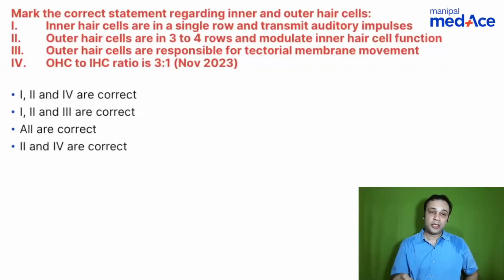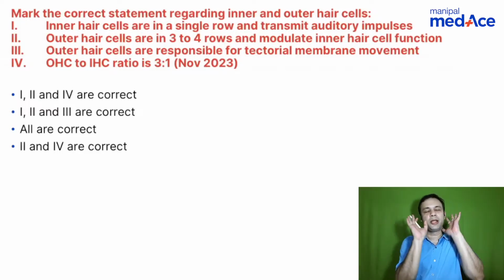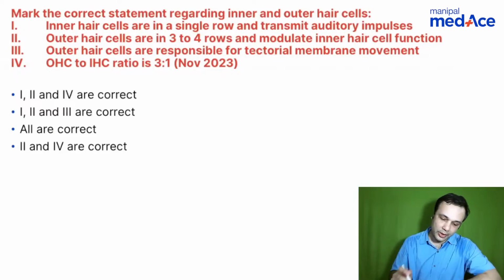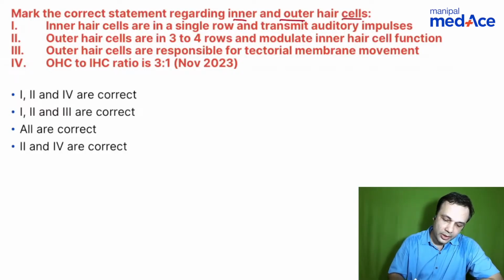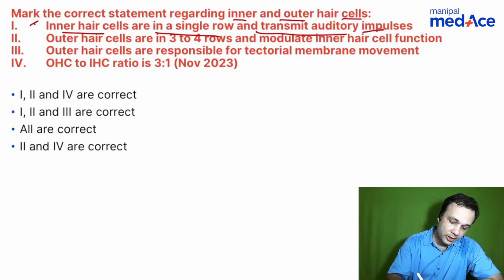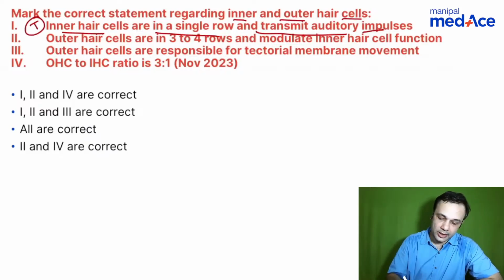Let's come to this multiple choice. We can run through this. It's very, very simple. You just need to imagine the organ of Corti and that is done and dusted, right? So when you look at this, mark the correct statement regarding inner and outer hair cells, right? So you have the inner hair cells, which are single in row, transmit auditory impulses. True or false? Inner hair cells are always single row. So this is true. Outer hair cells are 3 to 4 rows and modulate inner hair cell function.